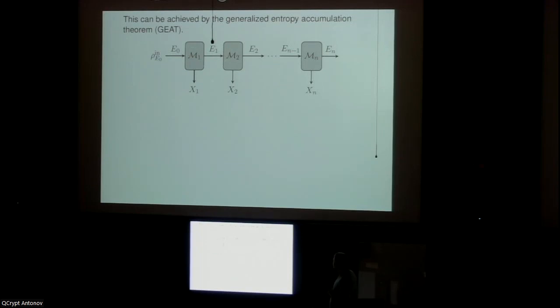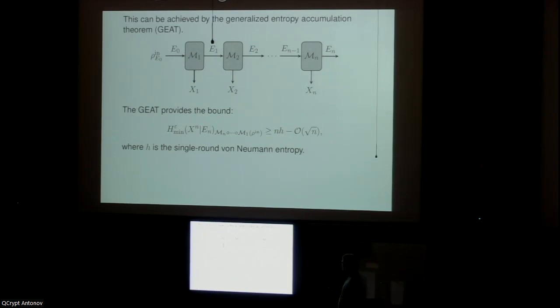We produce some classical outputs, X1 through Xn, and we also have some quantum side information here, E0 to En. And then the entropy accumulation theorem tells us that the smooth min-entropy of these outputs, conditioned on the final side information, is lower bounded by n times the single-round entropy up to some smaller order correction terms.